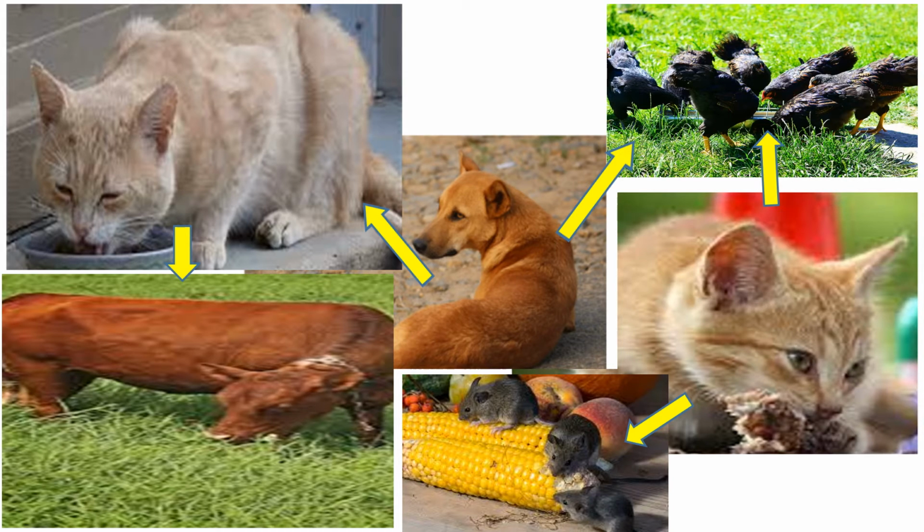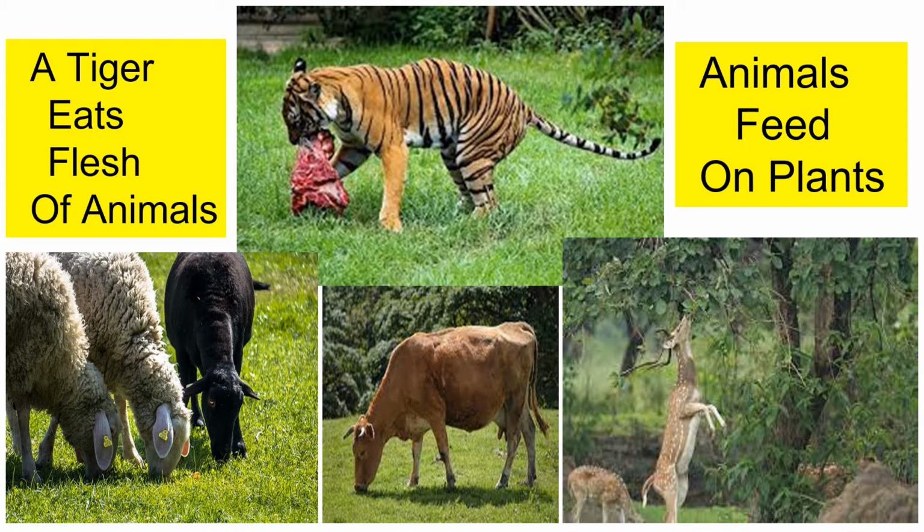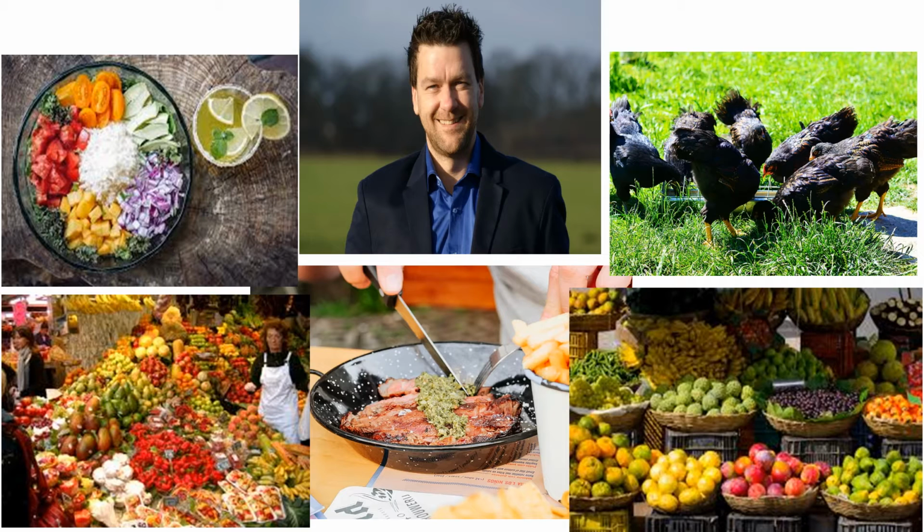And the dog is depending on cats or hens, those which are directly or indirectly depending on the plants for their food. A tiger eats flesh of animals, those which are feeding on plants. Even we eat different types of food like vegetables, fruits, chicken and also meat. From where do we get all these? We are getting all these from plants and animals which feed on plants.